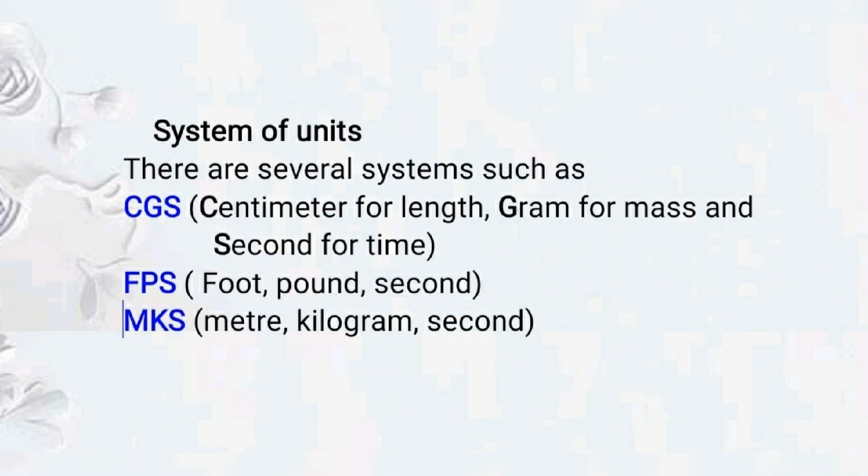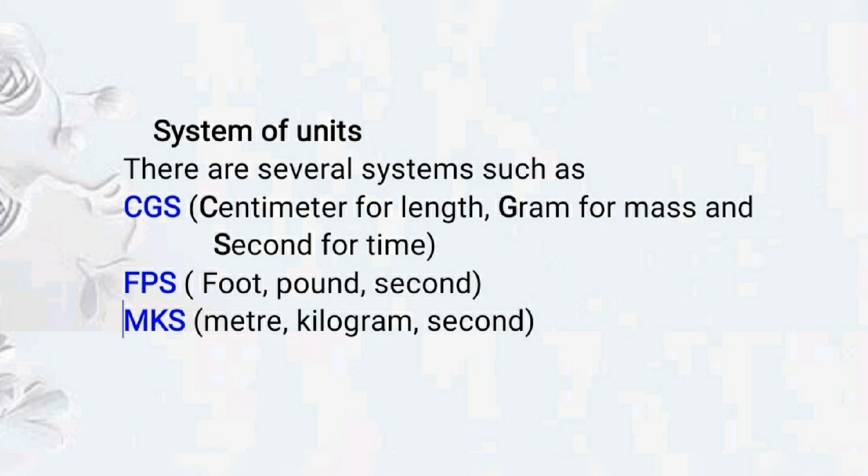There are some systems of units. The first is the CGS system, C for centimeter, which is used for length, G for gram for mass, S for second for time. The second system of units is the FPS system, F for foot, P for pound, S for second.